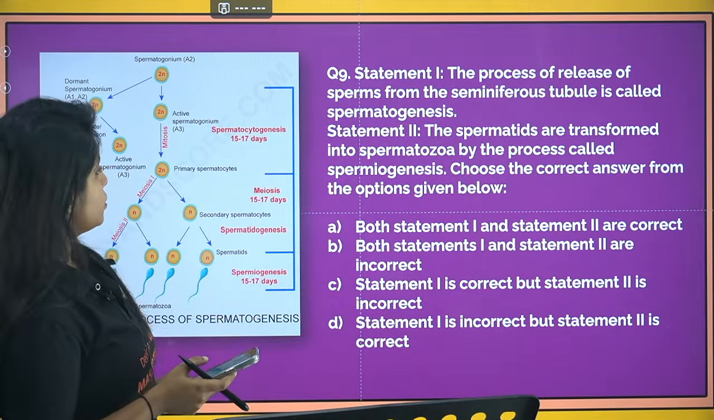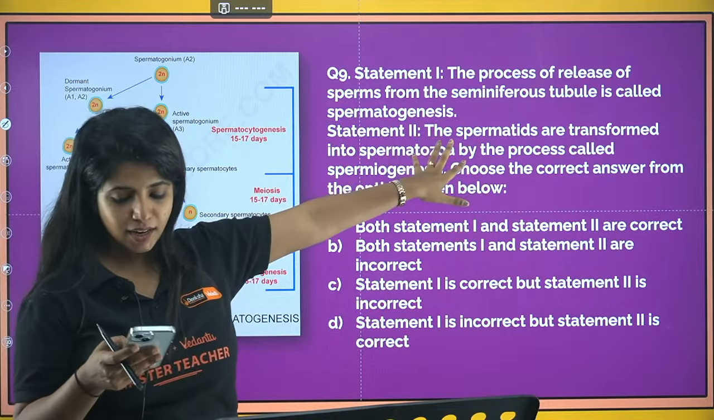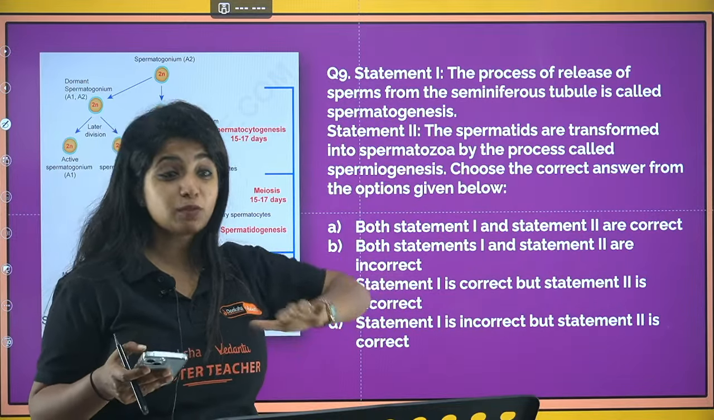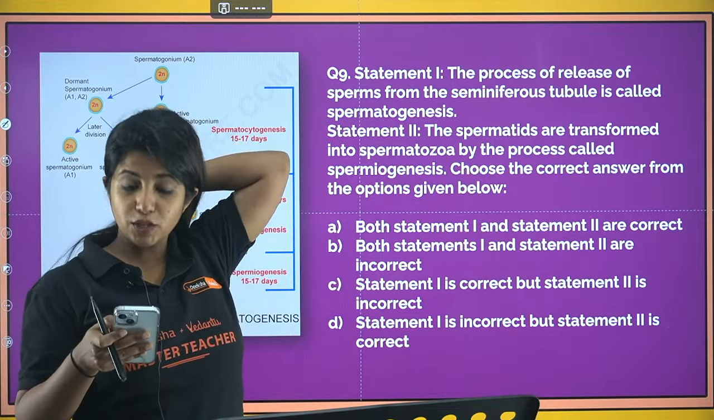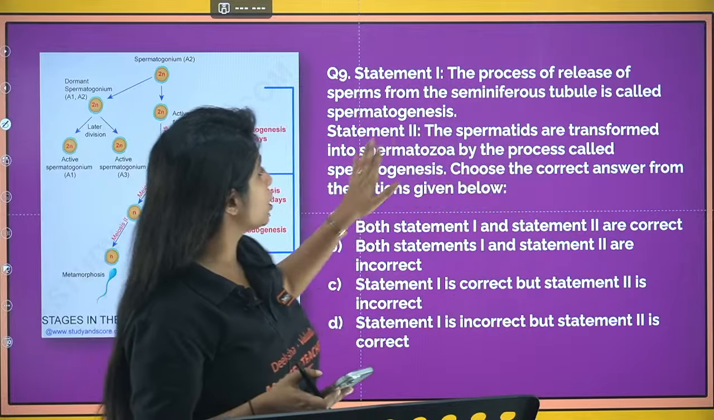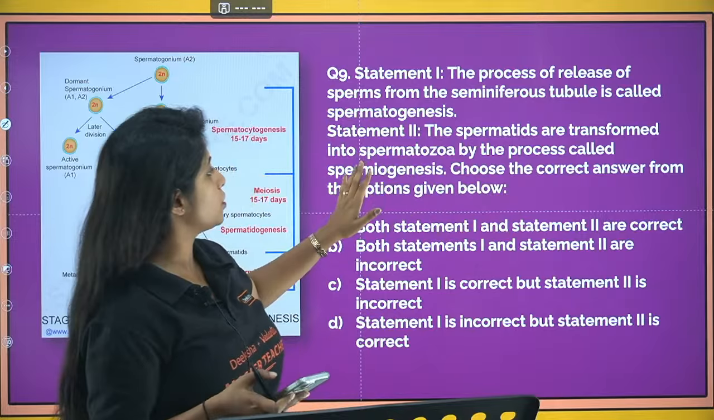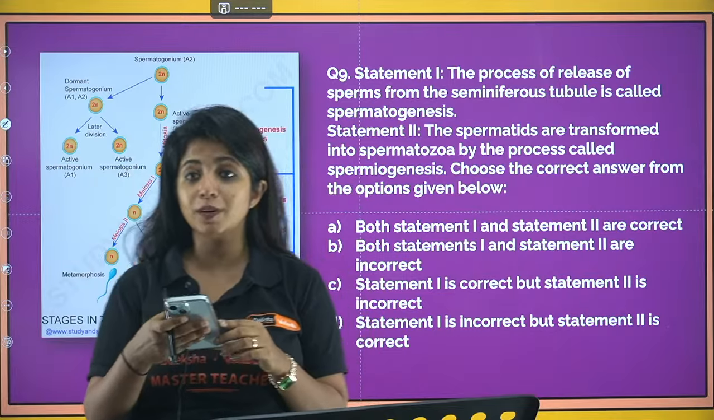Statement 1: The process of release of sperms from the seminiferous tubules is known as spermatogenesis. Do you think so? And statement 2 says the spermatids are transformed into spermatozoa by the process called spermiogenesis. What is the answer for this particular question?